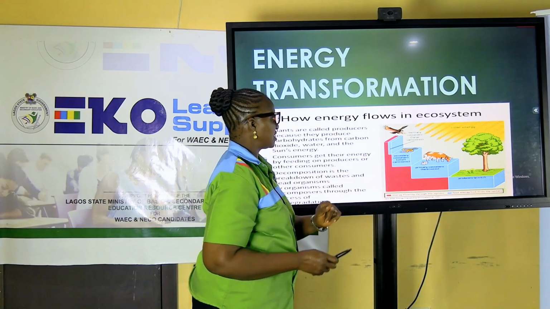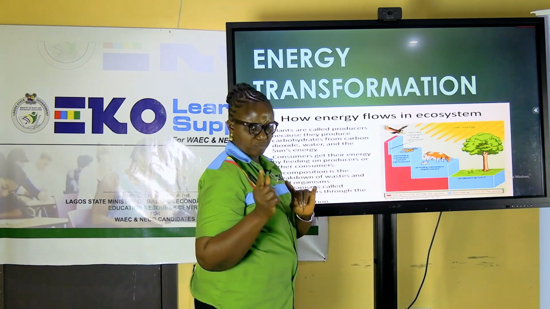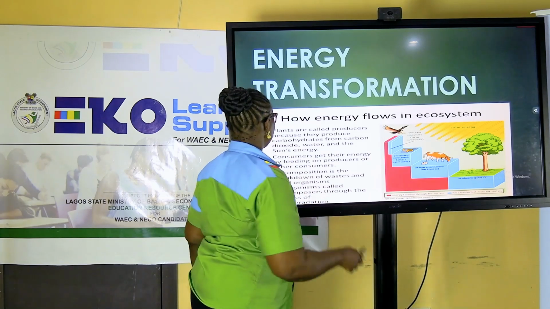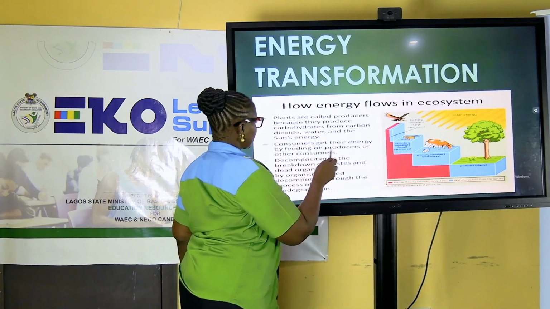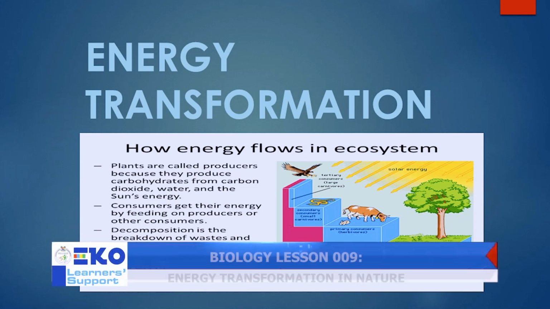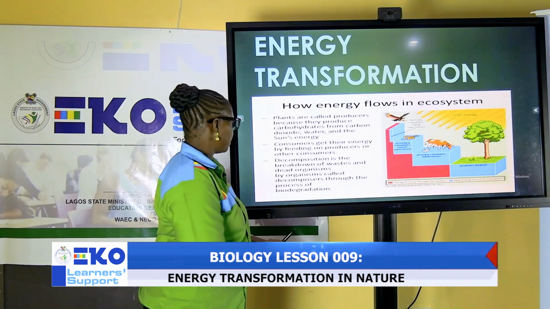In this instance, we do not have omnivores, but remember omnivores can feed on either plants or animals. So this explains how the energy is being transformed. Plants are producers, animals are consumers. The other group, when you look at the flow of energy, is what we call decomposers. What did I call them? Decomposers. What do they do?